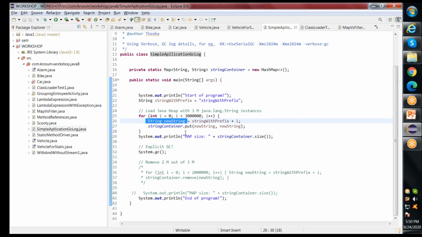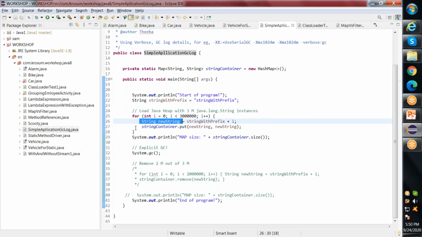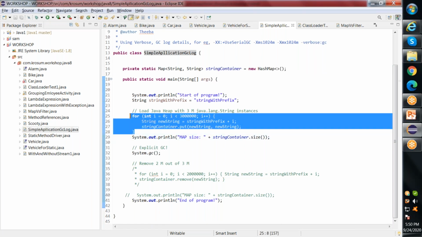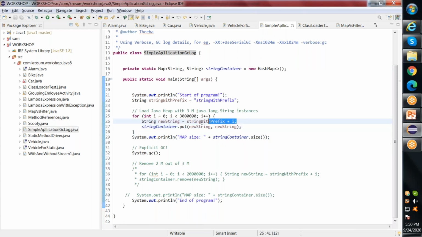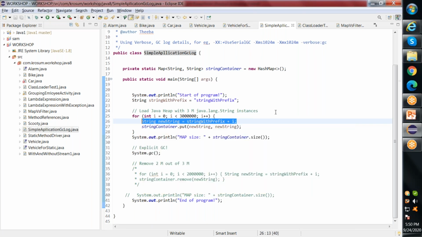I'm putting them into a container, and that's all fine. It's a map. The string container is nothing but a map. In line number 13 you can see my map declaration for putting all these new strings. So this code runs 3 million times, which means 3 million new strings have been created.